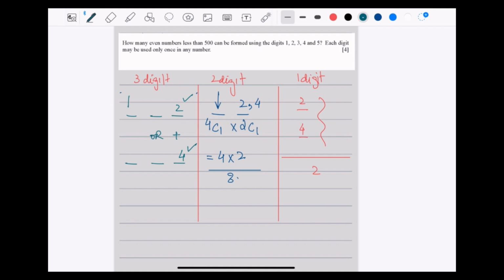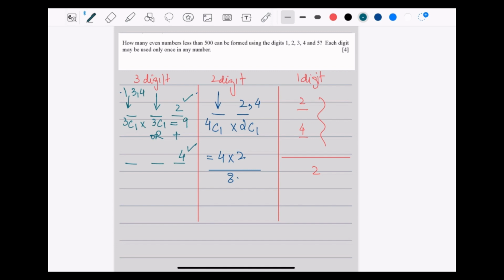So now for this place, there can be 1, 3, 4. So it would be 3C1 times, out of those three, since 2 digits are placed in those 2 blanks, we are left with 3 digits and we are to fill in one more. So it will be 3C1. So 3C1 times 3C1 is 9.